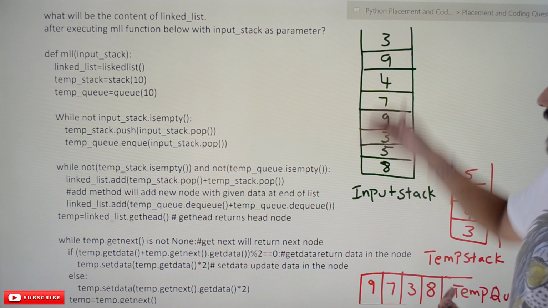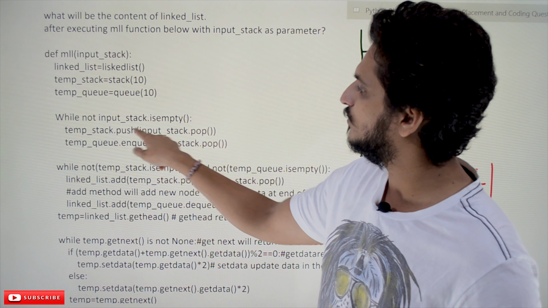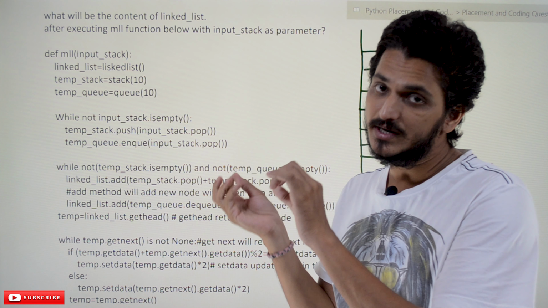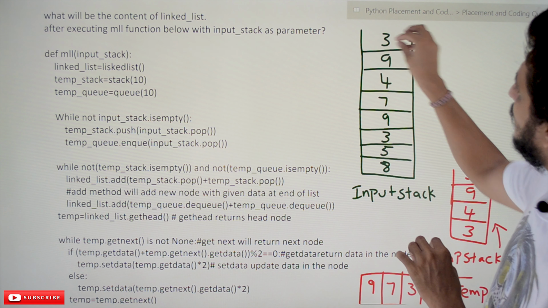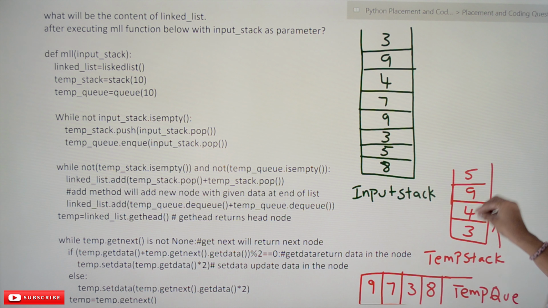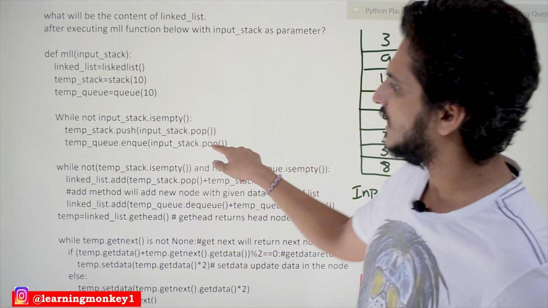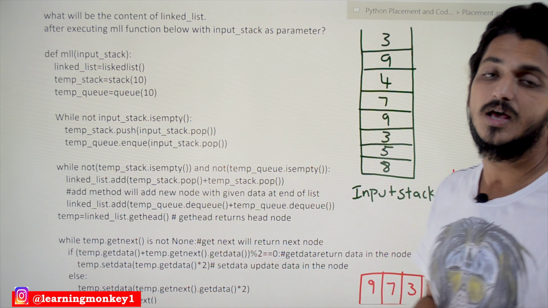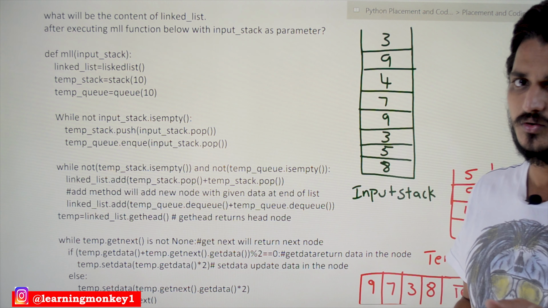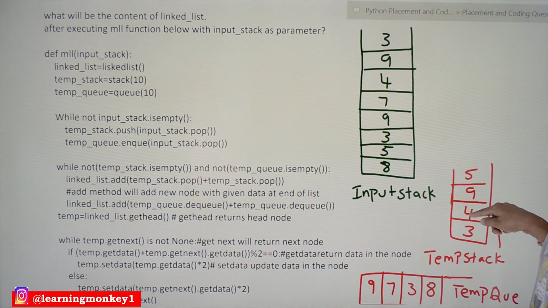So they are looping inside this input stack. What are they trying to do? temp_stack.push(input_stack.pop()). They pop an element from the input stack and place it in the temp stack. And they pop an element from the input stack and place it in the queue using enqueue, that is, in the queue data structure. They have created a temp stack and a temp queue, so they are popping the elements and placing one in the stack and one in the queue.